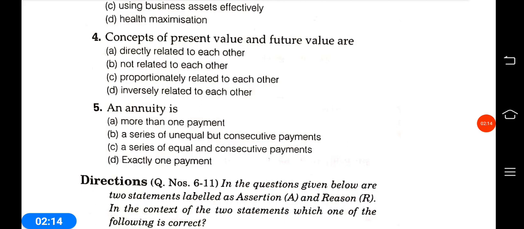Okay. An annuity is more than one payment, a series of unequal but consecutive payments, a series of equal and consecutive payments, exactly one payment. Answer is, an annuity is a series of equal and consecutive payments.